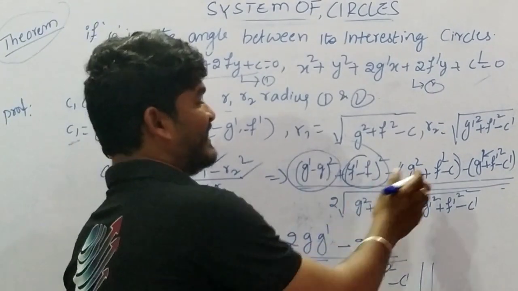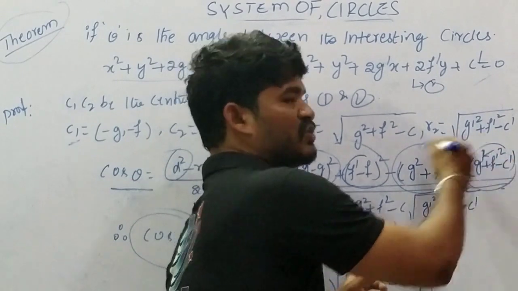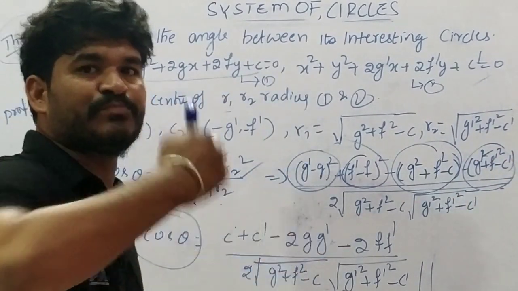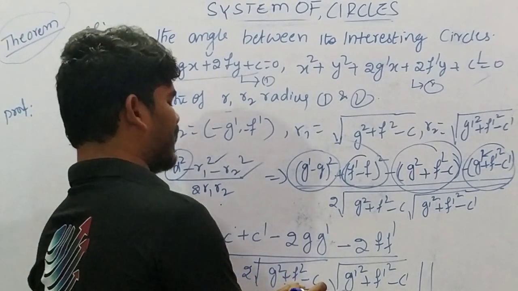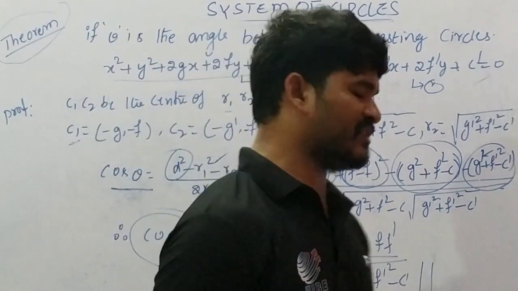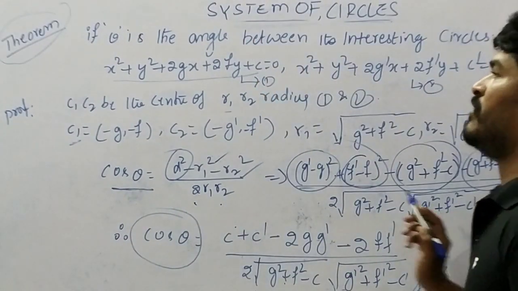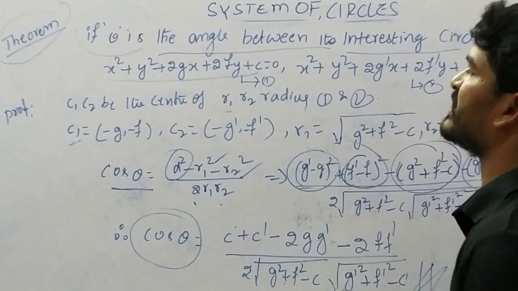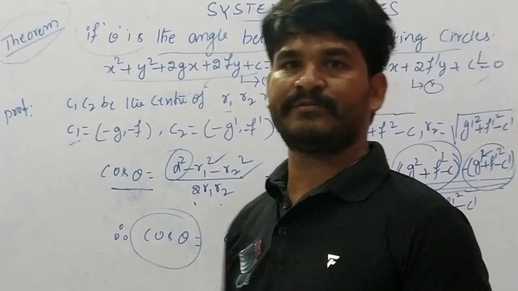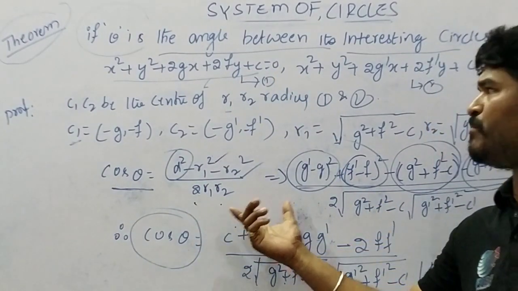Therefore, 2 g g', this value, and next, this value is 2 f f'. Divided by root of (g square plus f square minus c), next root of (g' square plus f' square minus c'). So this is the value of theta, the angle between the intersecting circles, where these are the two circles' equations. I hope this is understood. This is very important, right?